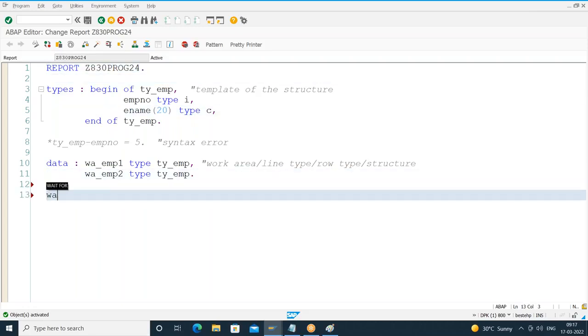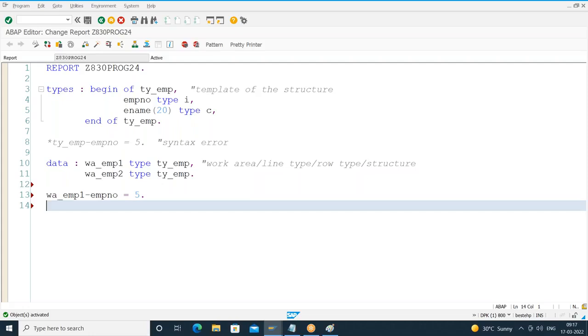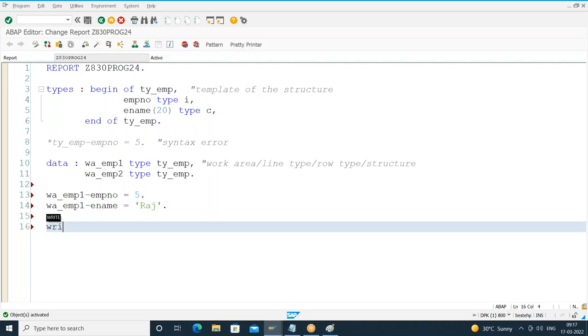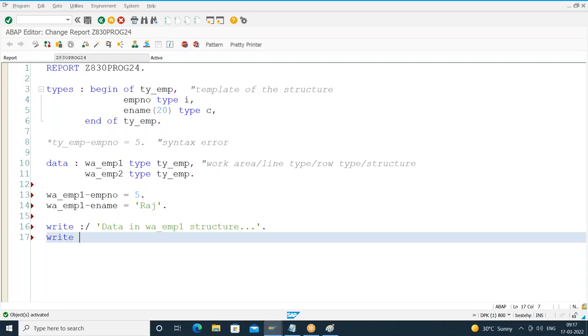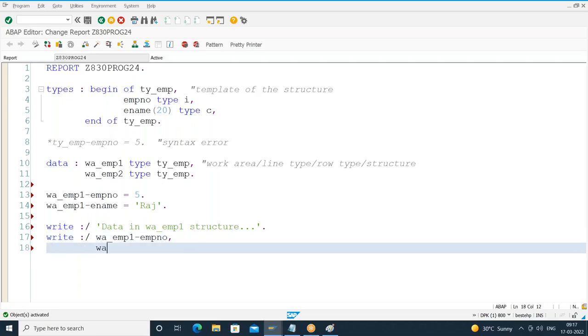I'll say here WA underscore EMP1 hyphen employee number equal to 5. EMP1 hyphen employee name equal to Raj. I'll try to display the data. I'll say data in the WA underscore EMP1 structure. I'll try to print WA underscore EMP1 hyphen employee number, WA underscore EMP1 hyphen employee name.